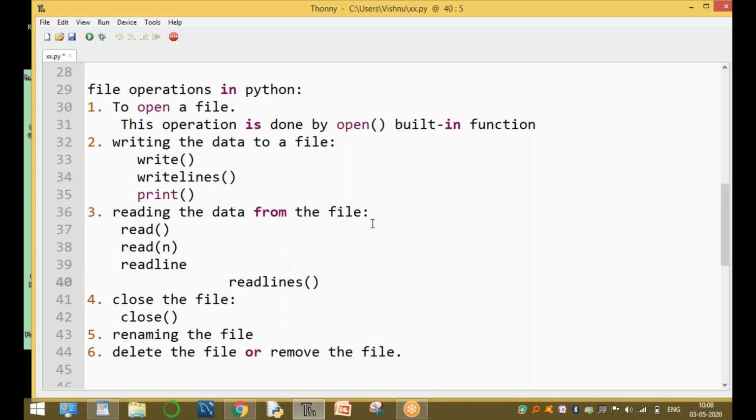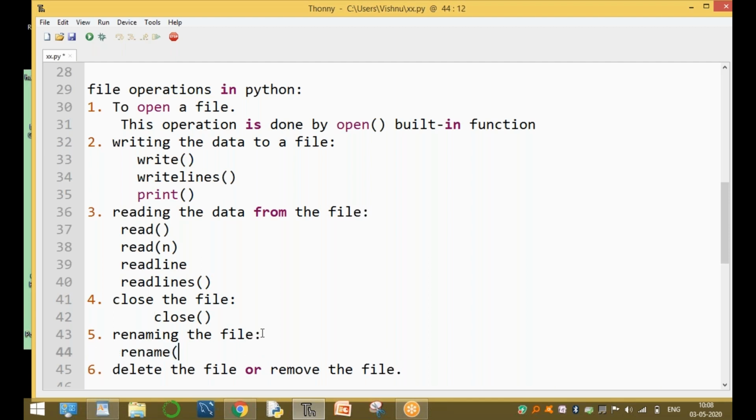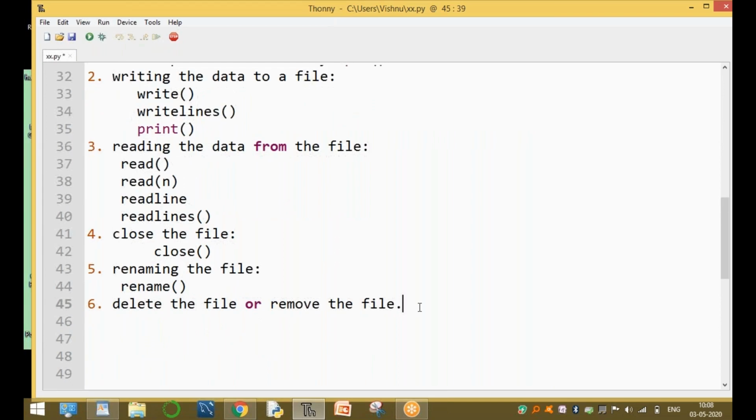These functions will be explained in the next video. Closing the file is done by the close inbuilt function, renaming by the rename function, and removing by the remove function. I will explain one by one in the next video.